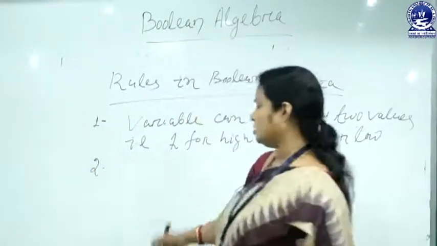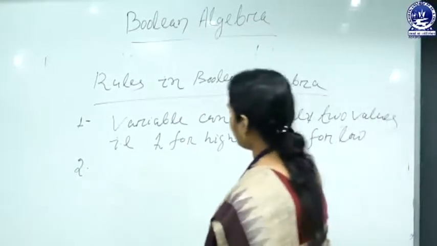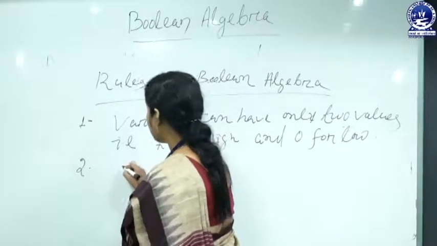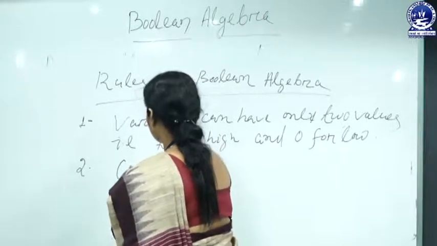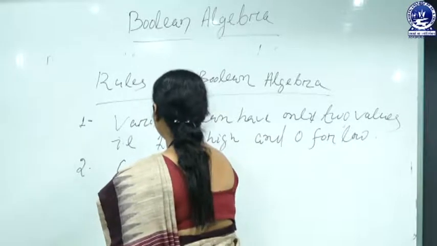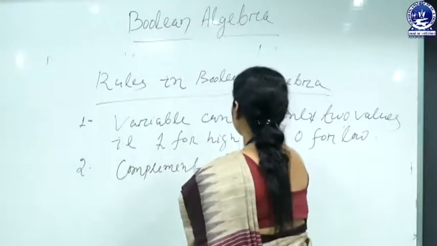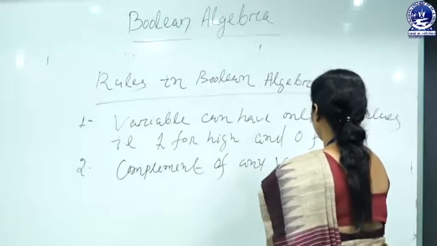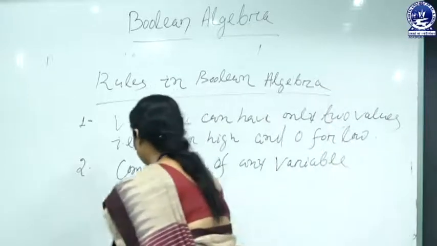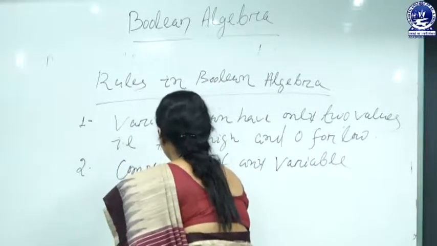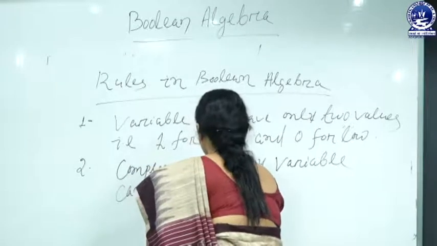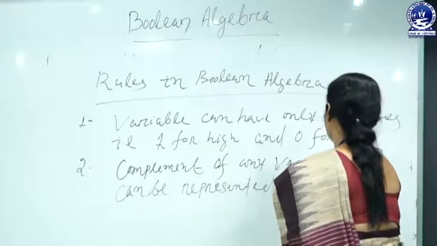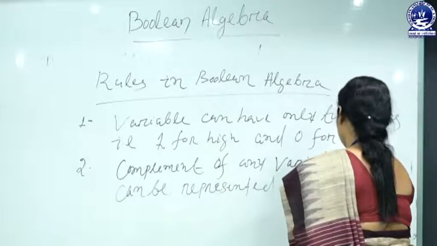The second rule is that the complement of any variable can be represented by an over bar.